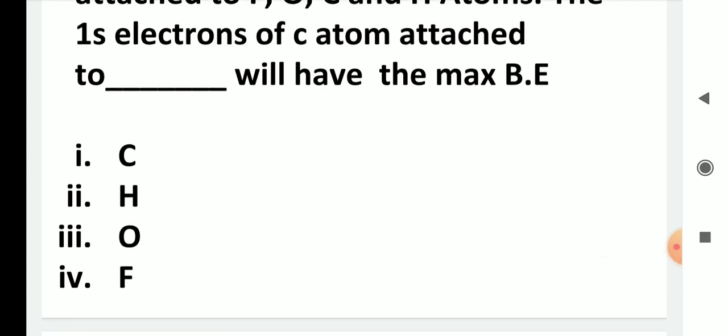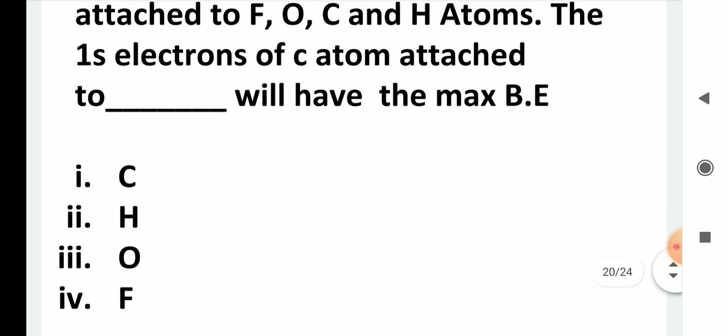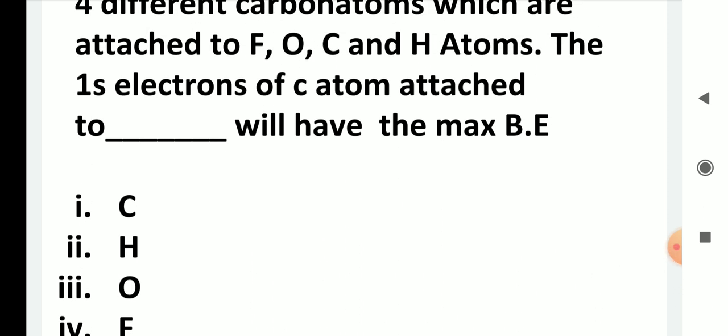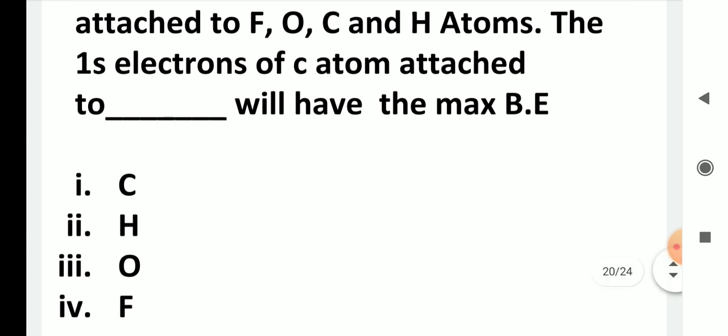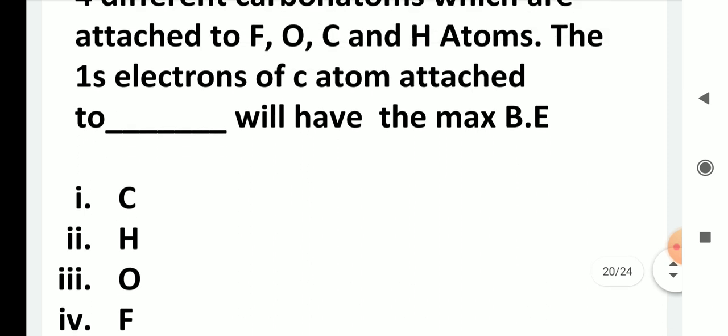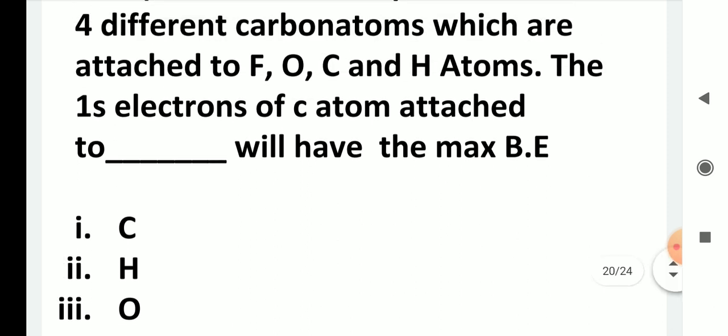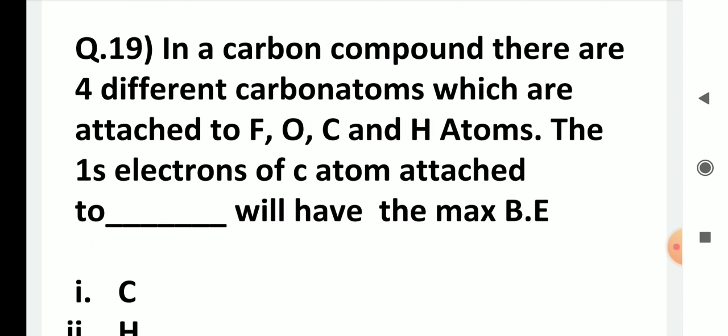The answer is the fourth one, fluorine, because fluorine is an electronegative atom. It will pull the electron towards itself. It will not allow it to go out easily. So the binding energy of that carbon 1s electron which is attached to fluorine will be very high. So binding energy will be maximum for that.